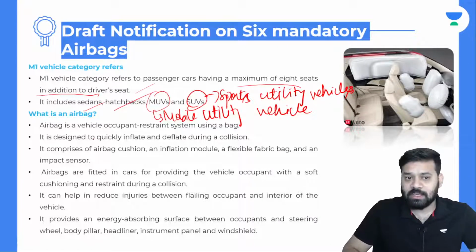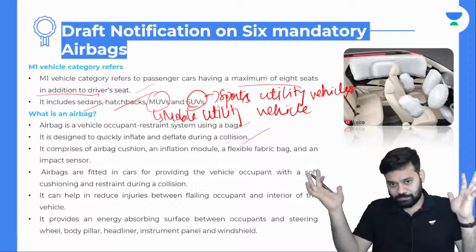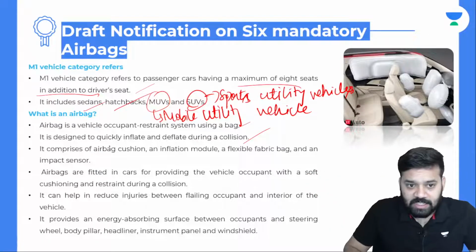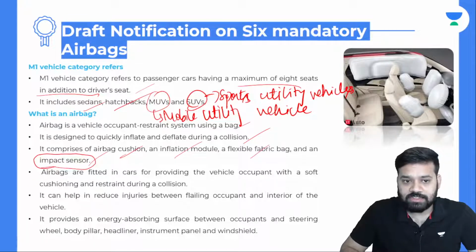What is an airbag? An airbag is a vehicle occupant restraint system using a bag. It is designed to quickly inflate and deflate during a collision. So whenever there is a collision, automatically the airbags will blow and they will burst after the collision. It comprises an airbag cushion, an inflation module, a flexible fabric bag, and an impact sensor. This impact sensor will work only if you are wearing the seat belt in most of the cars.